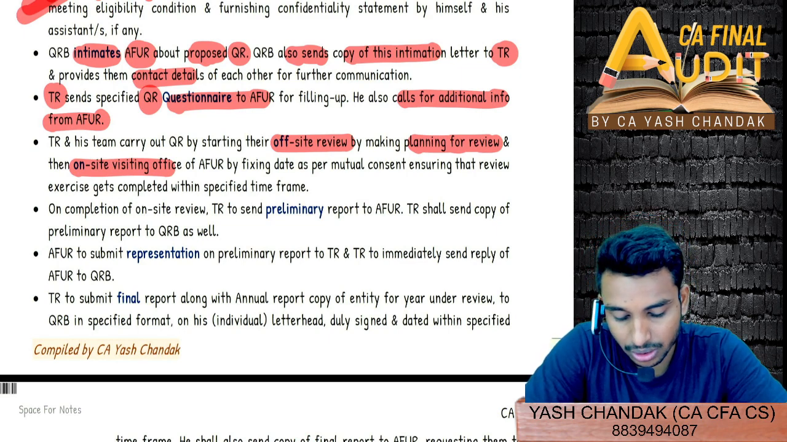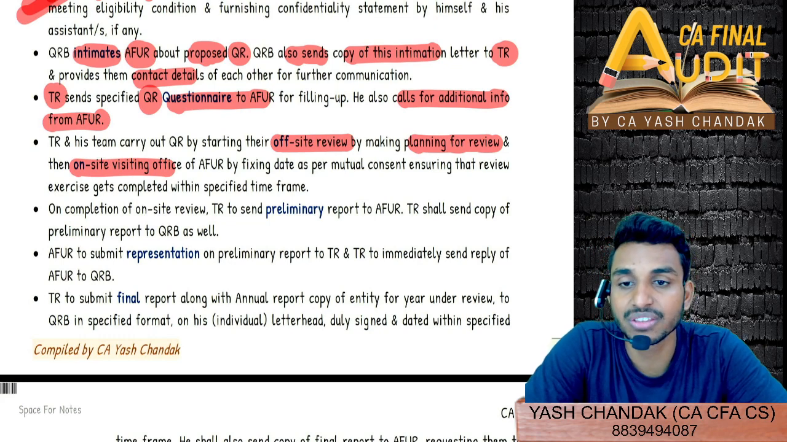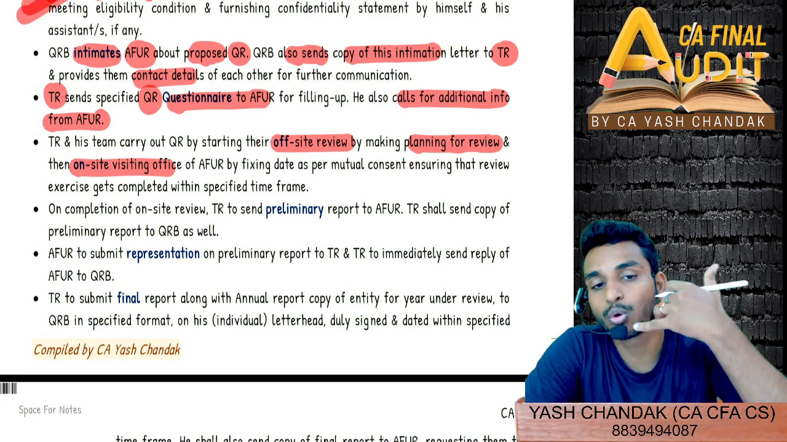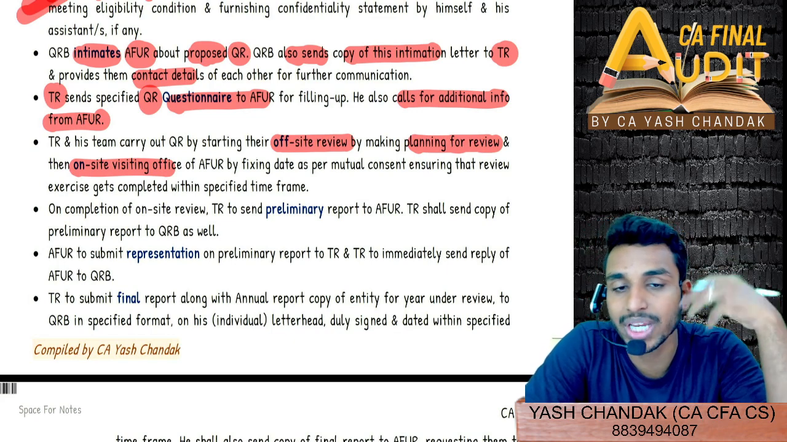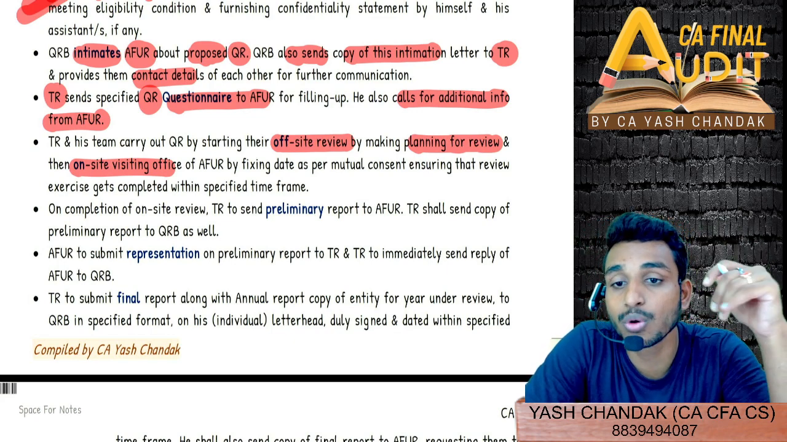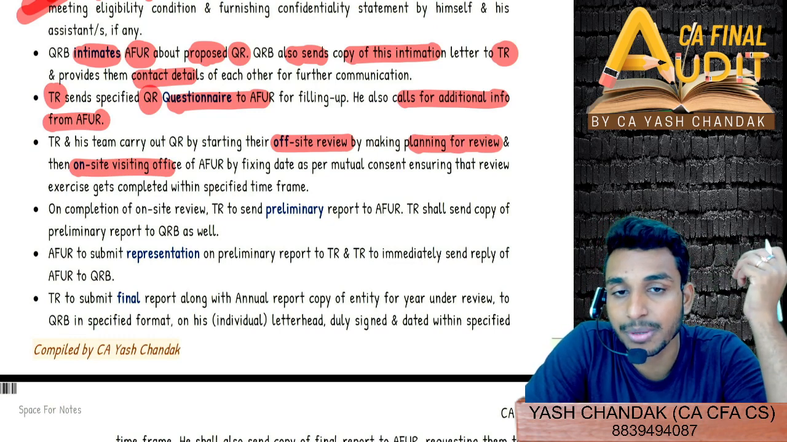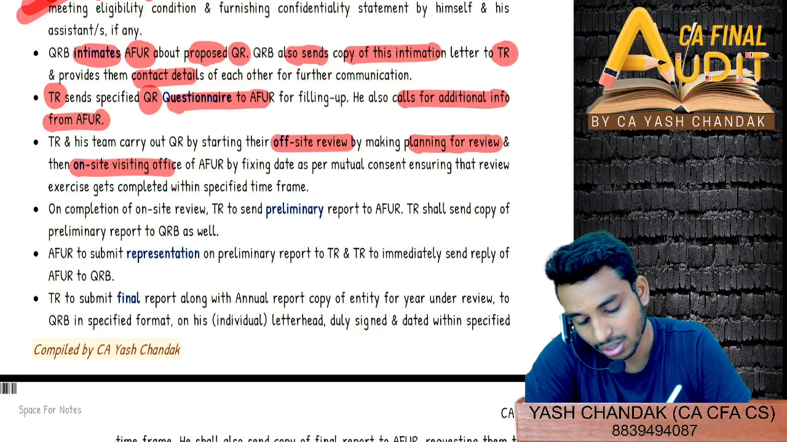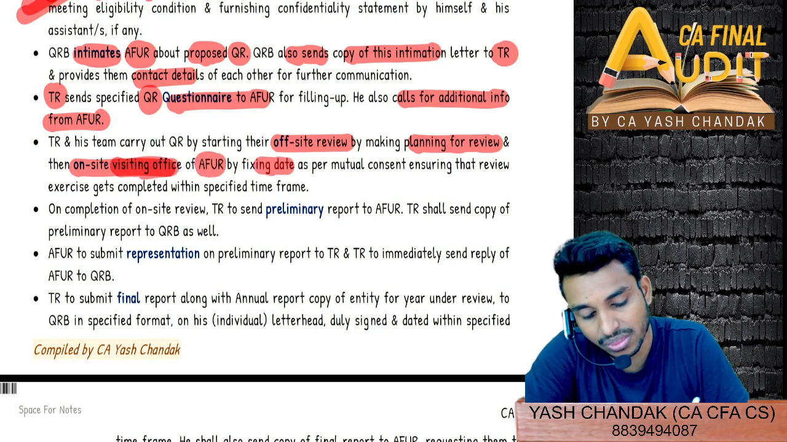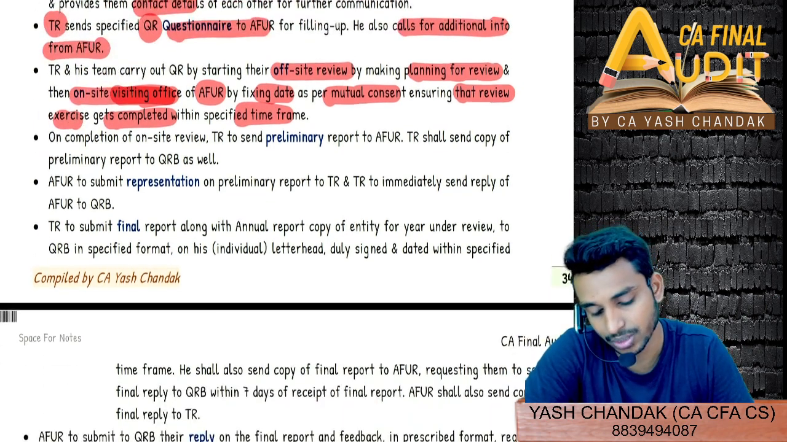So you can carry out the quality review by starting with first the offsite quality review. Offsite means what? Through call, through phone, through Zoom, or through any sort of review procedure, but not going on a visit to the office. Then he can again plan for an on-site review as well, on-site visiting the office of the AFUR by fixing a date as per mutual consent, ensuring that the review exercise gets completed within the specified time frame.